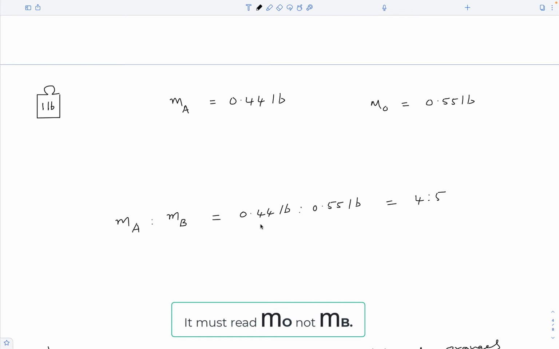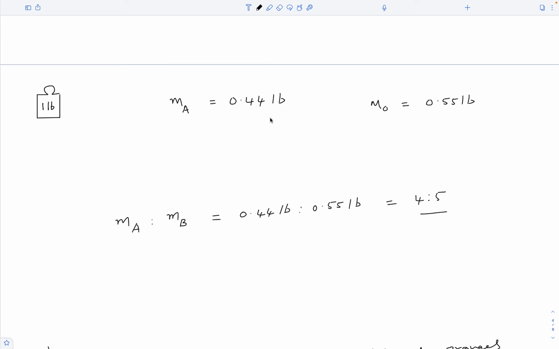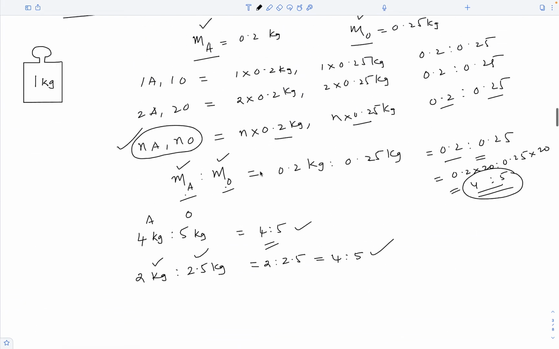Again, the ratio between their masses is 4 to 5. This is interesting. So the ratio between the mass of an apple and an orange is the same whether we weigh them in pounds or in kilograms.